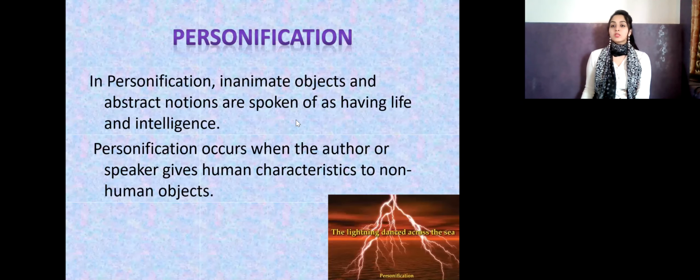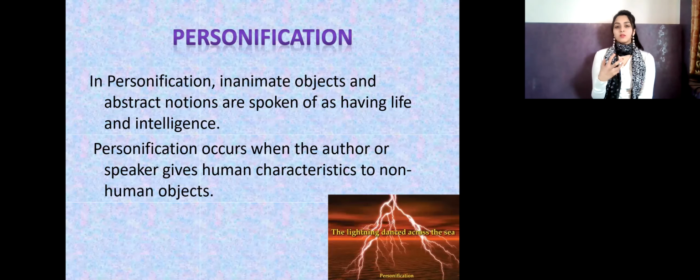Now let's go to personification. In personification, inanimate objects and abstract notions are spoken of as having life and intelligence. What do you mean here? You can break the word and see, in the starting it is person, and in the end it is fiction.